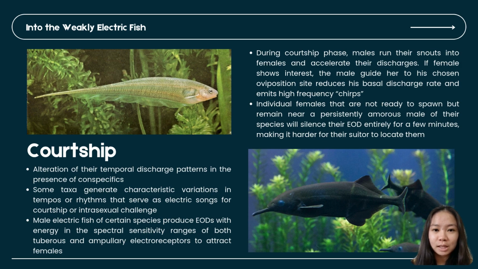During the courtship phase, males accelerate their discharge. If a female shows interest, the male emits high-frequency chirps to guide the female to his chosen oviposition site. Individual females that are not ready to spawn will silence their EOD entirely for a few minutes, making it difficult for suitors to locate them.